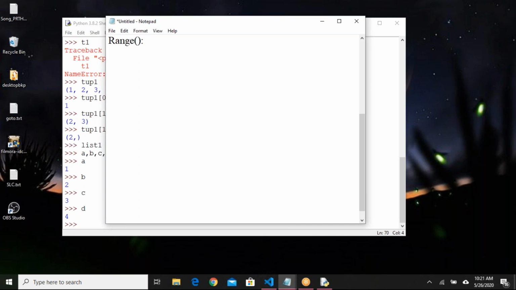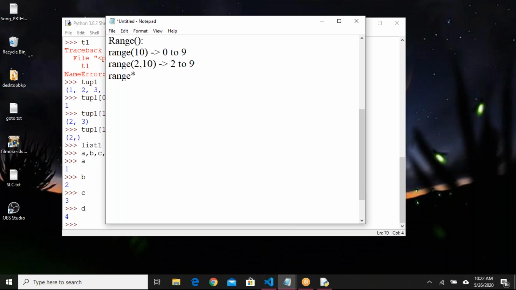But you can use the elements of the range. For example, if I say range of 10, that means it contains 10 elements starting from 0 to 9. 10 elements will be available with the range of 10. If I say range of 2 comma 10, elements 2 to 9 will be available in the range.